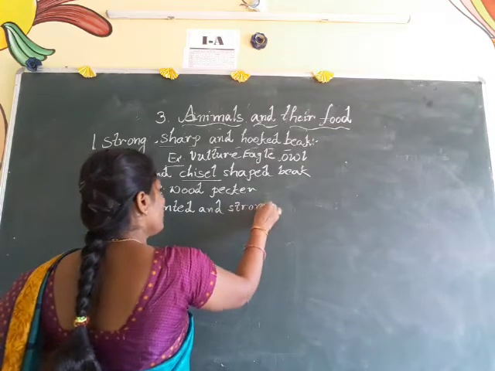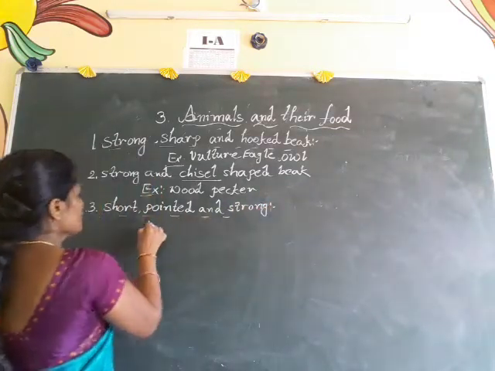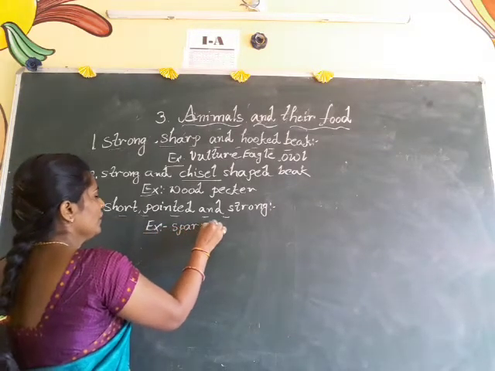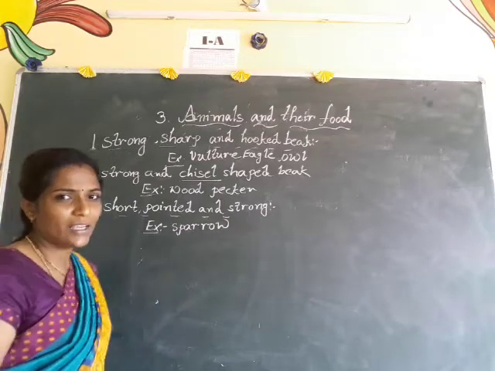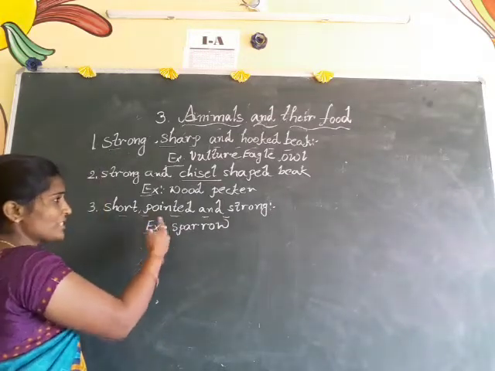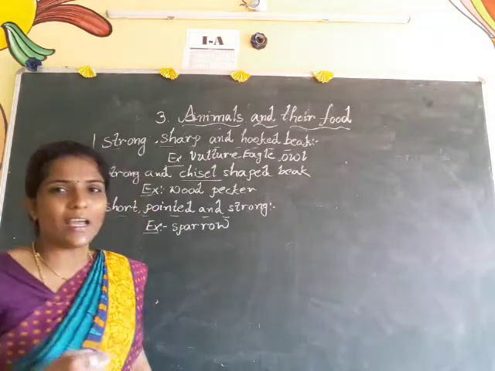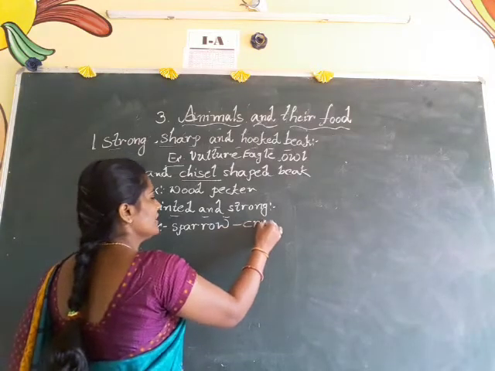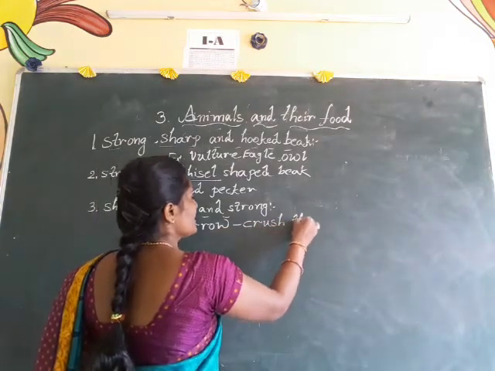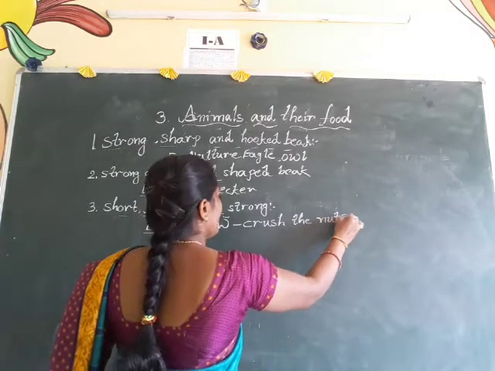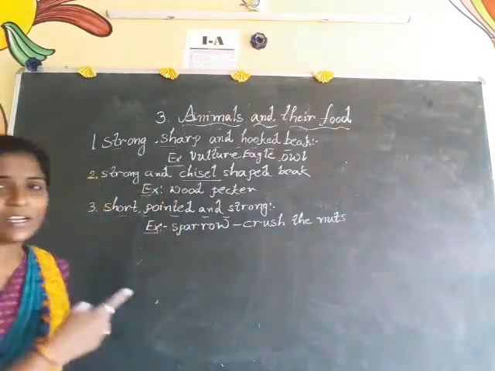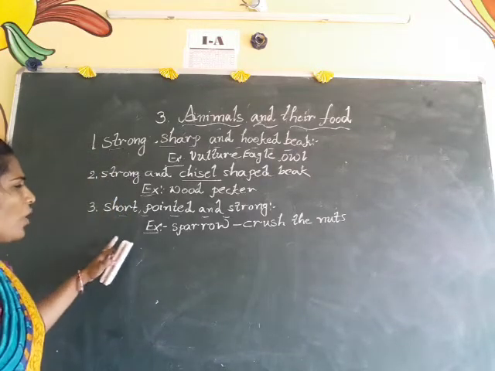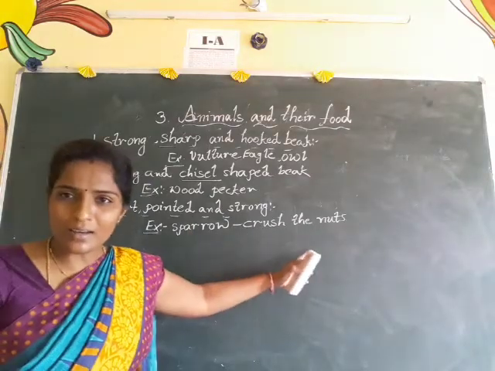Do you know? Short beak. See, if you observe a sparrow, what is the spelling of sparrow? SPARROW. If you see this sparrow's beak, it is very short and of course pointed, and also it is strong. And what is the use of this sparrow's beak? It can crush the nuts with its short, pointed, strong beak only. Okay. Here the sparrow is using its short pointed beak to crush the nuts.